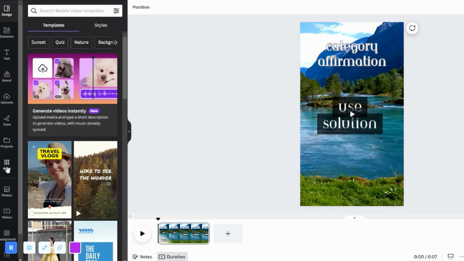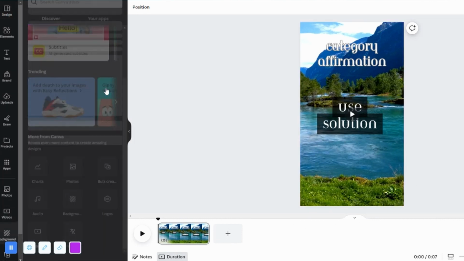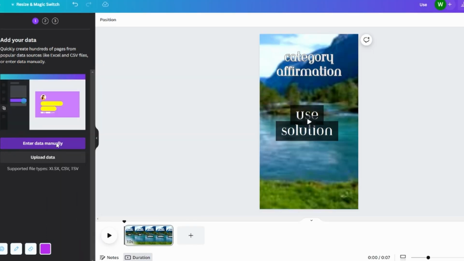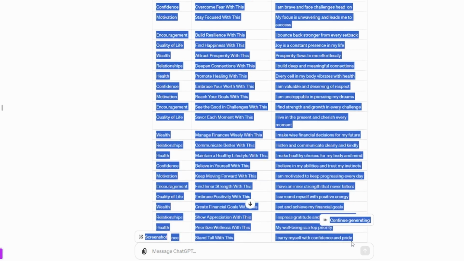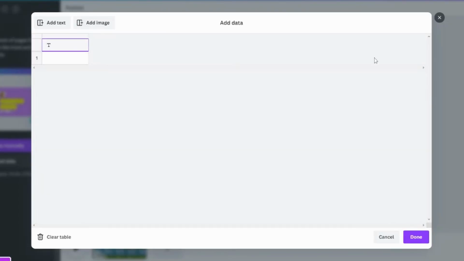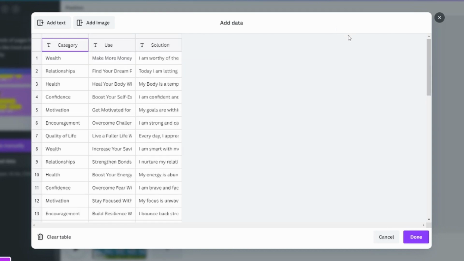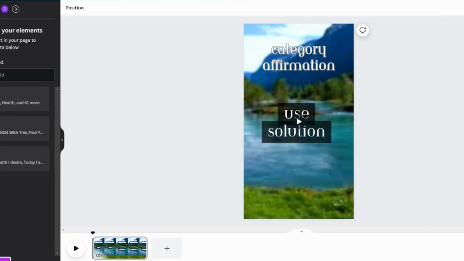First, we're going to choose Apps and then choose Bulk Create and then choose Enter Data Manually. Now, go back over to Chat and then copy the table that it gave us. And then come back to Canva and then click the first field and then hit Paste. And look at that. Now hit Done and let's get everything connected.